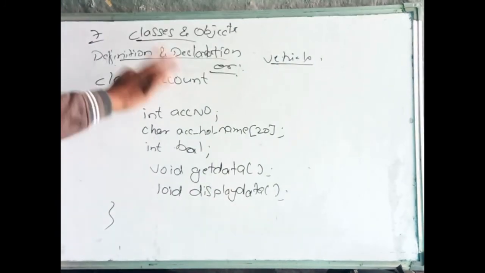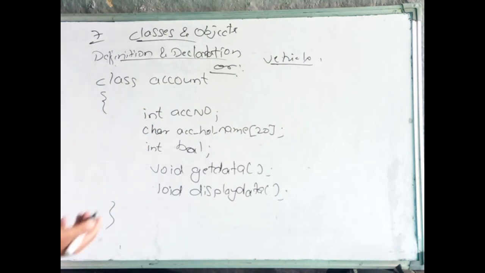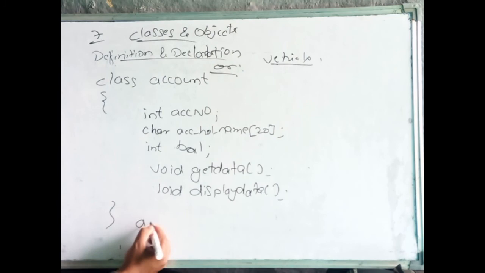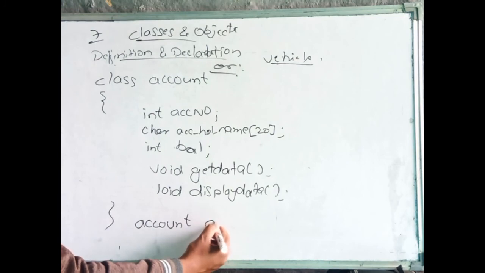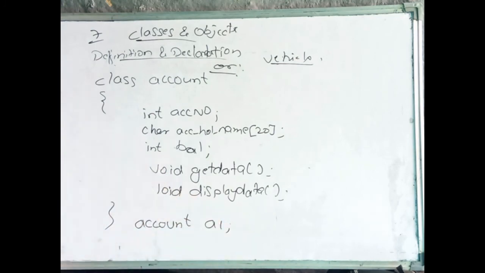This is the same example. For this, now I want to create the object. How will we create it? The object creation will be written inside the main program. That we will see when we write the complete program, at that time I will explain it. Right now I am just explaining how to create the object. Class name Account, object name, any user defined name we give. For example, I am giving A1. A1 is the account object.